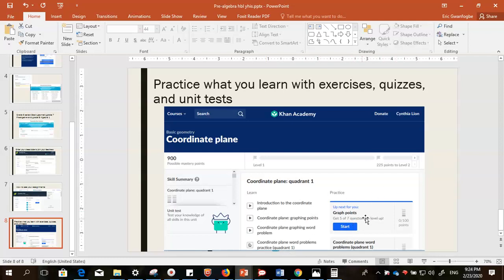Thereafter, you're going to go to the practice. When you're done with the practice, you move to the quizzes. And thereafter the quizzes, we're going to move to the unit test. So each course will complete with a unit test. The practice prepares you to be able to get to the quizzes. And thereafter the quizzes, the next practice prepares you again for the next quiz and then the unit test.